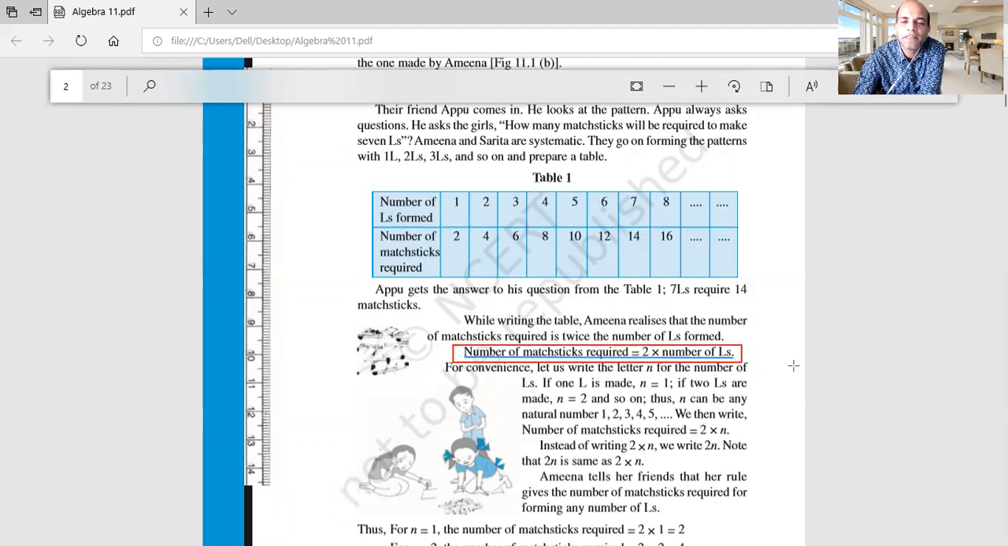If I say I wanted to form 20 L's, how many matchsticks are required? Oh, it's very easy, sir. What is that? Number of matchsticks required is equal to 2 multiplied by number of L's. Clear? Yes, sir.